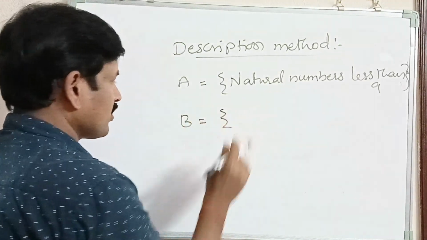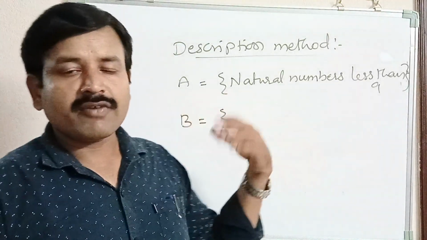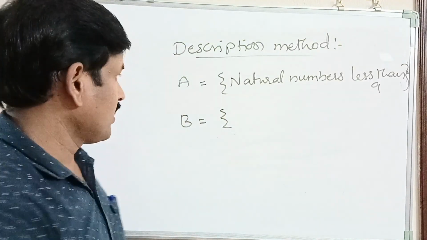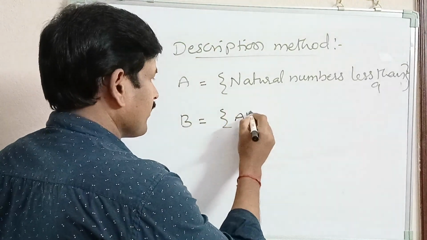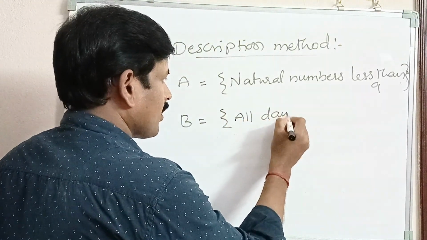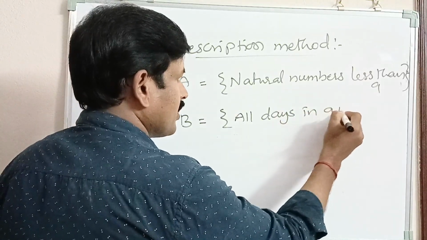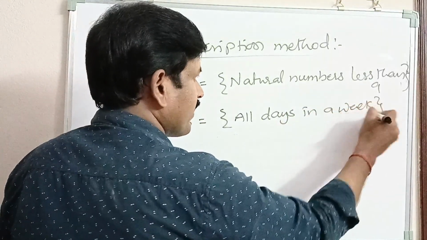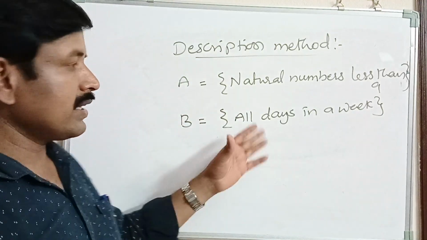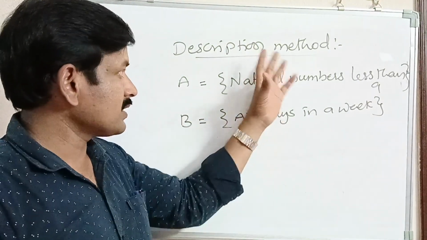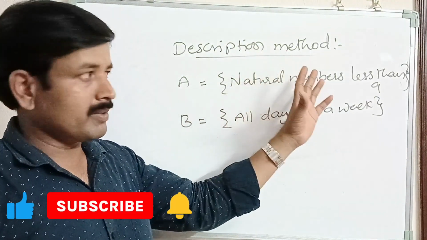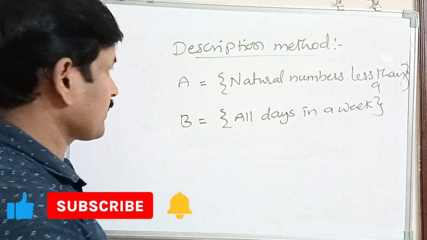And let B be the set of all days in a week. It is also a well defined collection. So all days in a week. In this way we have to give the description of the members in description method.